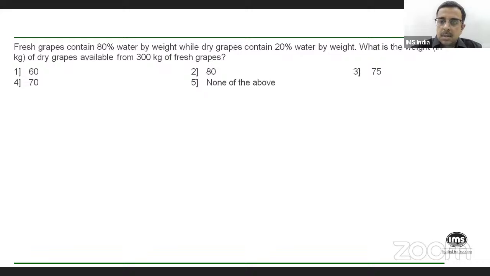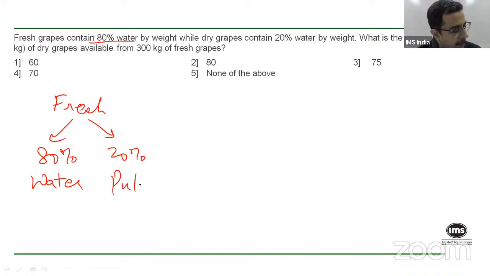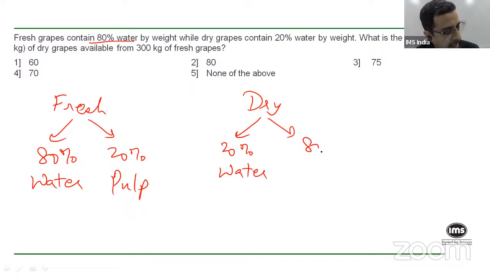Okay, a few people have answered. Most of you have got it correct, but some have also not got it correct. So let's see. So what do we have here, right? We know that fresh grapes have 80% water, right? So can I say that if 80% is water, then the remaining 20% has to be the actual pulp of the grapes, correct? For dry grapes it is the other way around, right? That 20% is water, correct? And 80% is the pulp, correct?